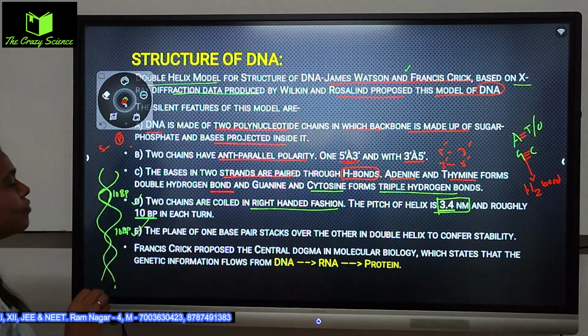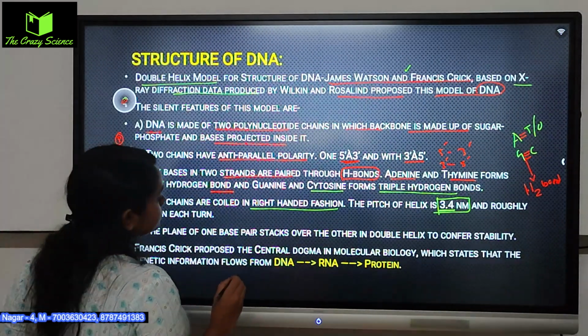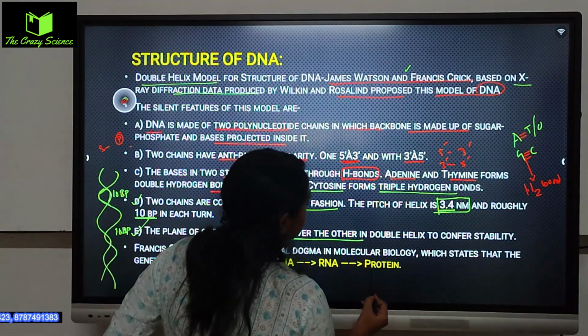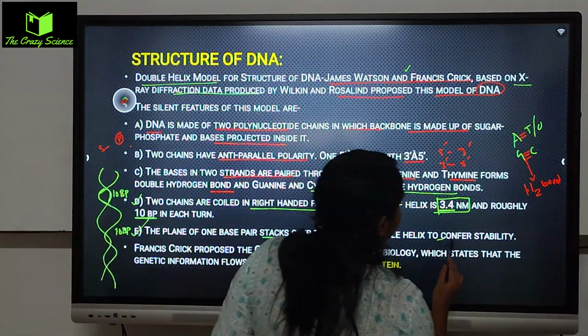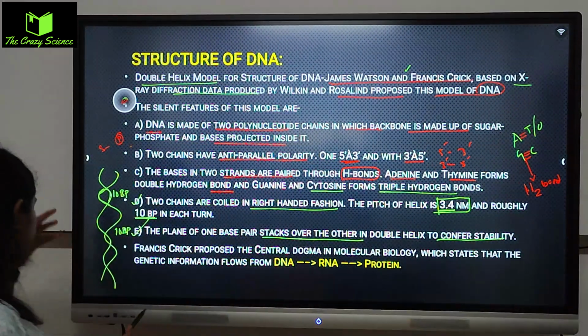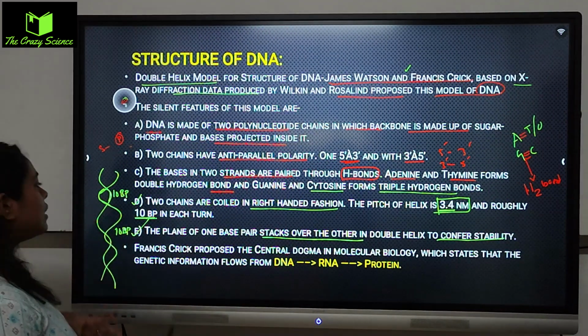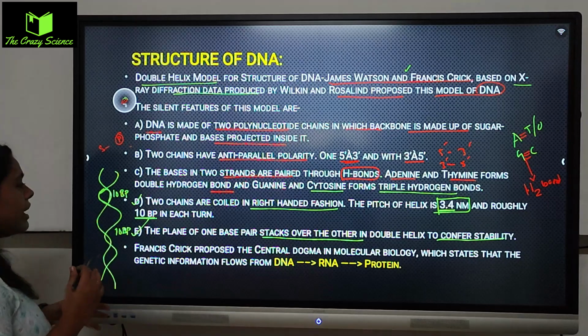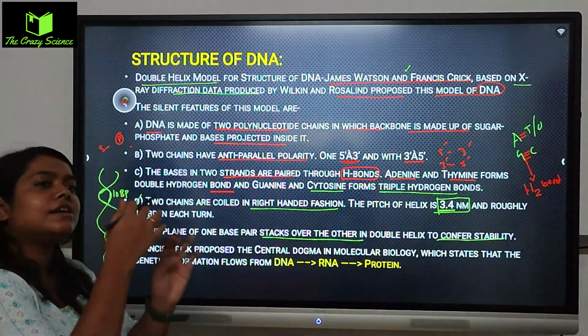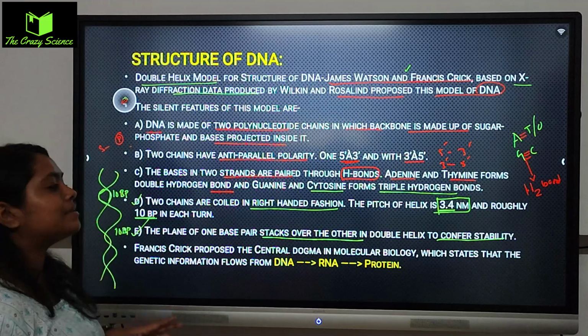Fifth number, the plane of one base stacks over the other in the double helix to confer stability. So you can see that one helix is connected with the other helix, but these two helix ki korche ekta super ekta jate just lay down hoye ache for what, for more stability.